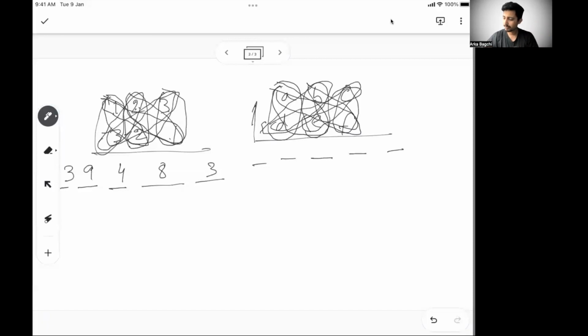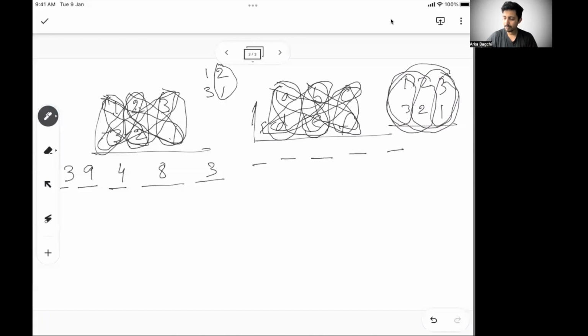So let's say 1, 2, 3, and 3, 2, 1. I started with one digit at a time. Then I took two digits at a time. Then I took three digits at a time. Then I moved to the left, take two digits at a time, and then again close with one digit at a time. Same thing, if you remember, we did with 2 digits. I start with 1 digit at a time, take 2 digits at a time, then again 1 digit at a time. So there is a clear cut trend. If you can understand this, you will be able to identify it.